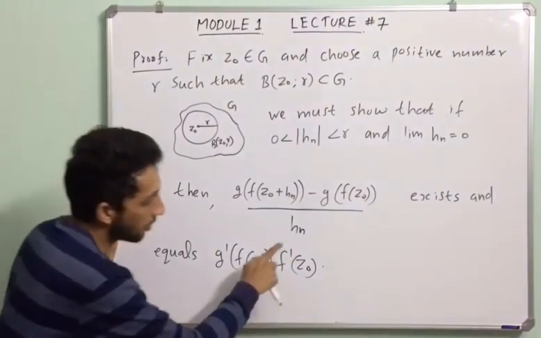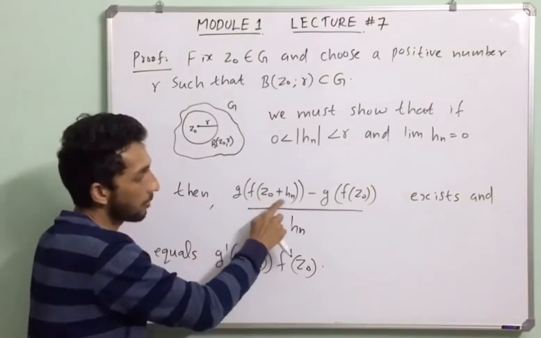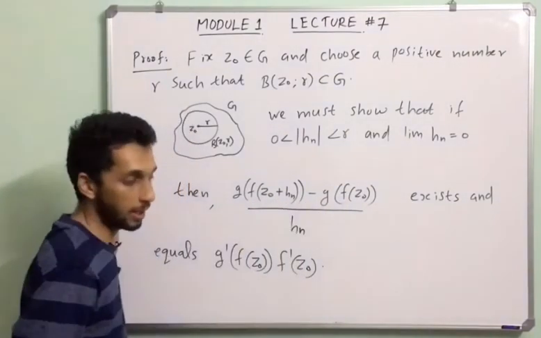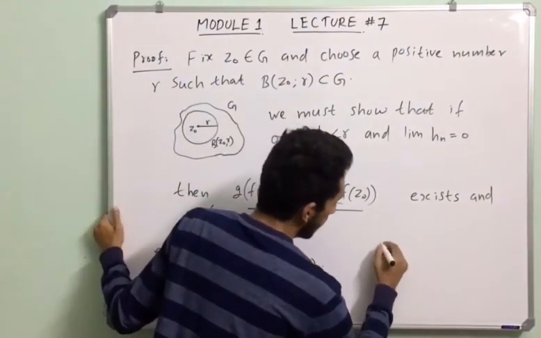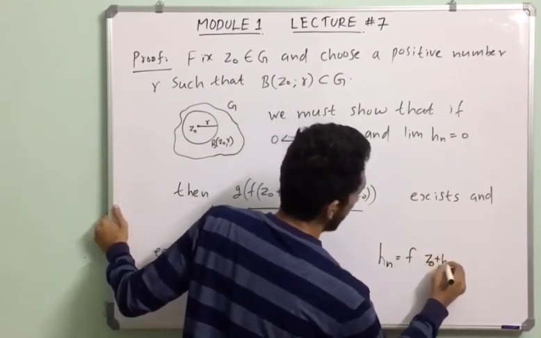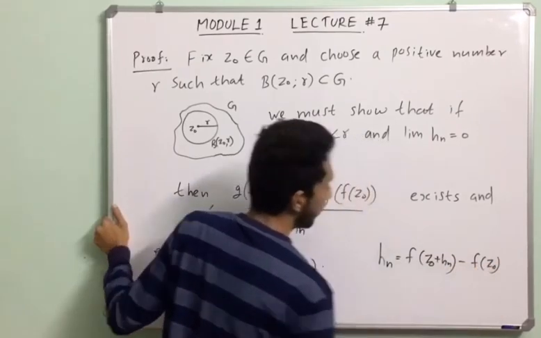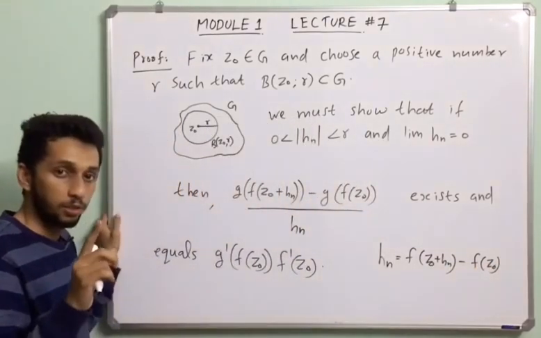So we note f of z0 plus hn minus f of z0. There are two cases.